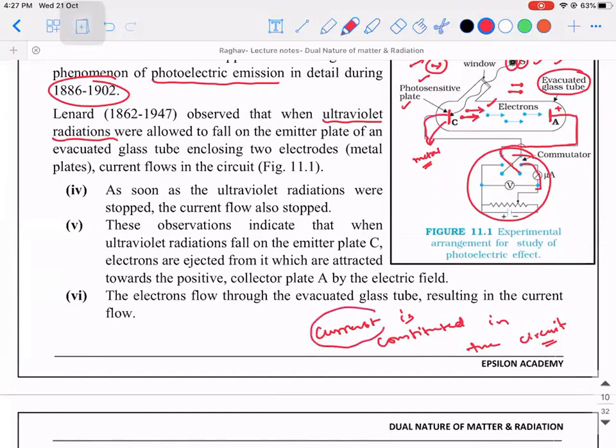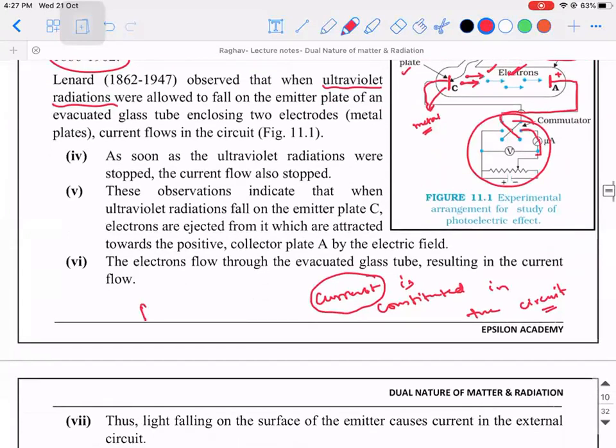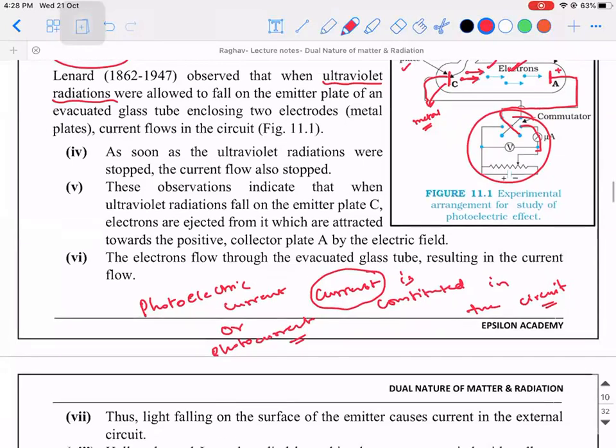This current, which is constituted due to the electrons that have been emitted due to the photoelectric effect, is called photoelectric current, or we simply call it photocurrent. Okay, this is another important term you need to have in your mind. We either call it photoelectric current or photocurrent. Am I clear till this point?